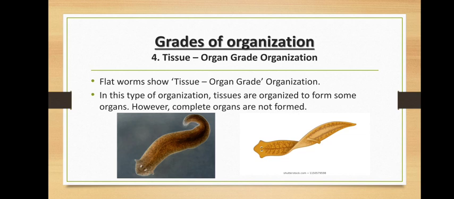Now, I have shown here planaria, which is an example of platyhelminths, flatworms. Followed. So porifera was cellular grade, then cell tissue, then platyhelminths is tissue organ.